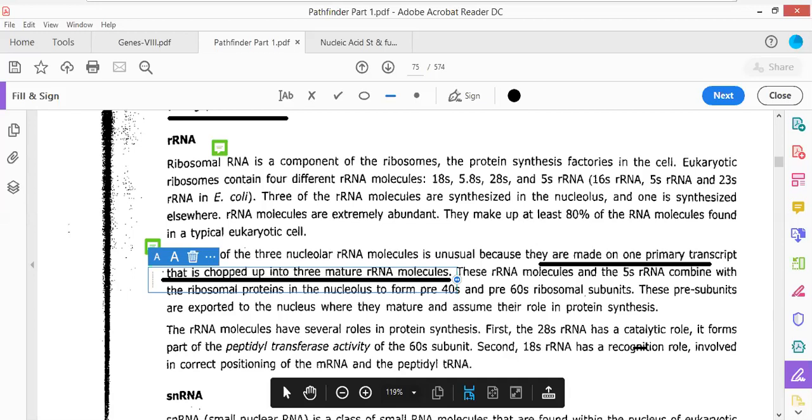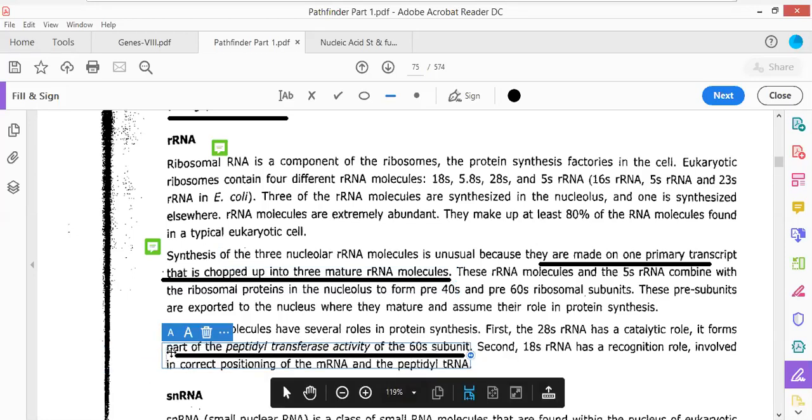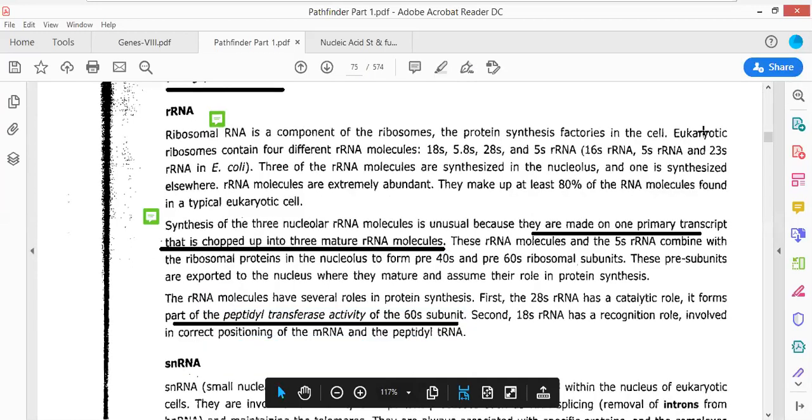First, the 28S rRNA has a catalytic role. It is the one that is responsible for the peptidyl transferase activity. Again, another question has been asked in molecular biology: which subunit of the ribosome has the ability to biosynthesize protein, that is, has peptidyl transferase activity? 28S rRNA has the peptidyl transferase activity.